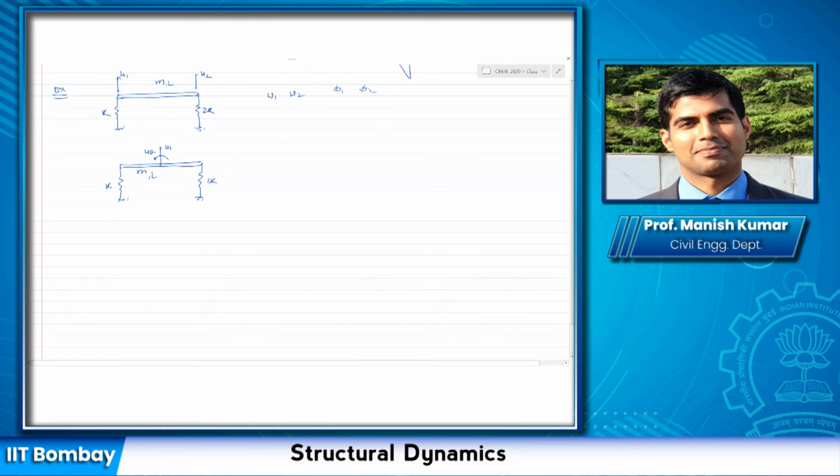Okay. For this, also find out omega 1 and omega 2 and then phi 1 and phi 2. So take 10 minutes and do this problem.